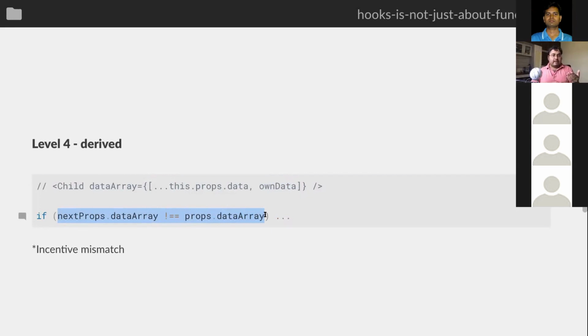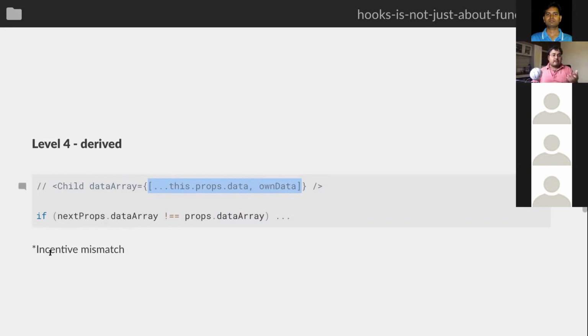So if you look back at this pattern where the data array is changing every time, giving you a new array every time from your parent, you can kind of understand why it is doing that. For the parent, this is the easier thing to do. In a class component, if it has to cache this array, that's going to be very hard. And for the child, if it gets a new array every time, it's very hard to do that check.